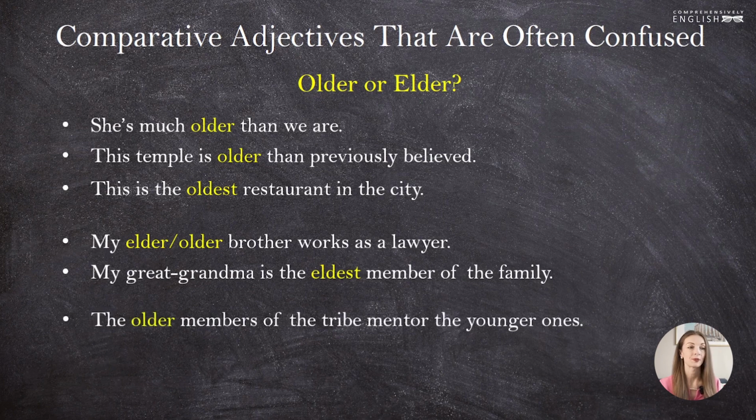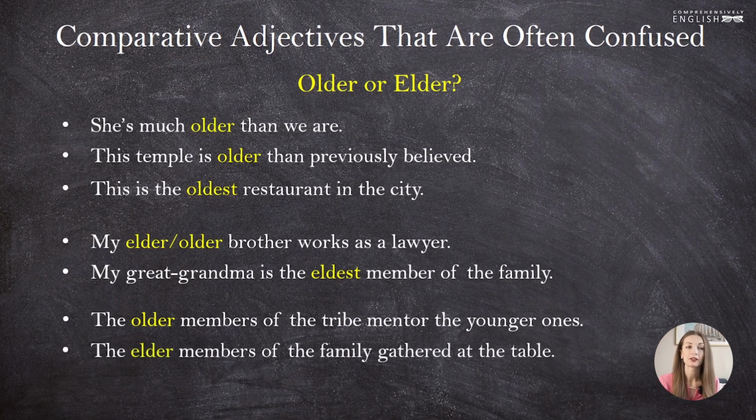Two more examples. The older members of the tribe mentor the younger ones. In this sentence, we use the word older to show the age of these people, without implying any hierarchy like we did in the previous example. We are not speaking about seniority, we are only speaking about the age, how many years a person has. The person that has lived the most mentors the younger generations, right?